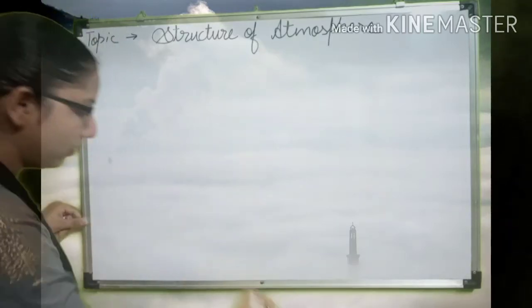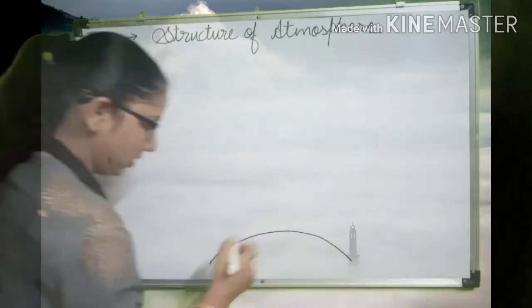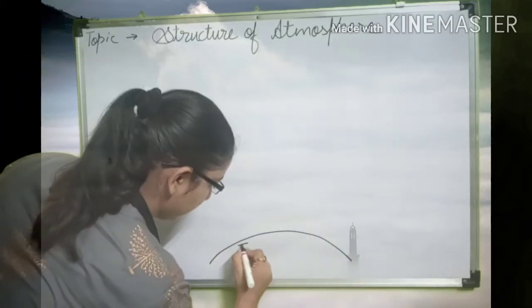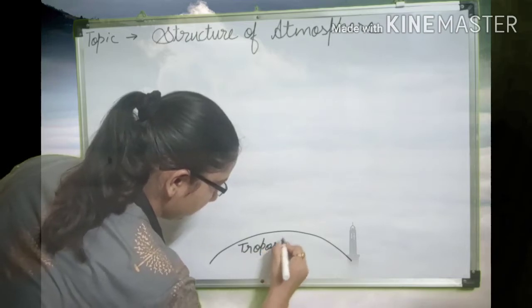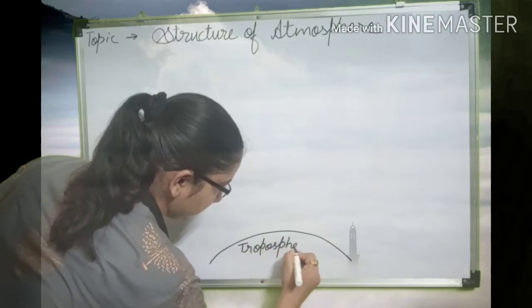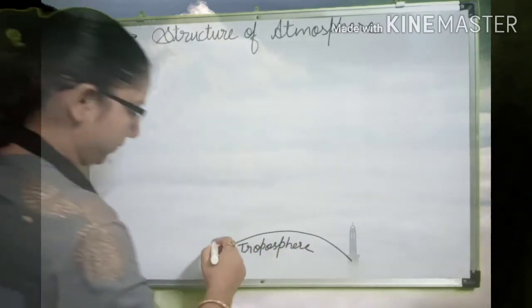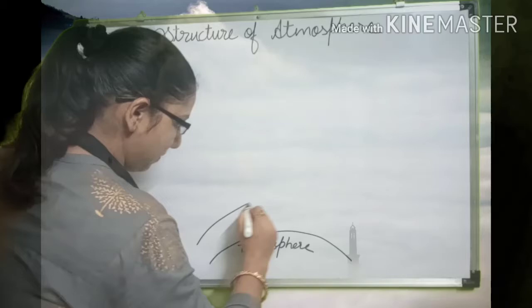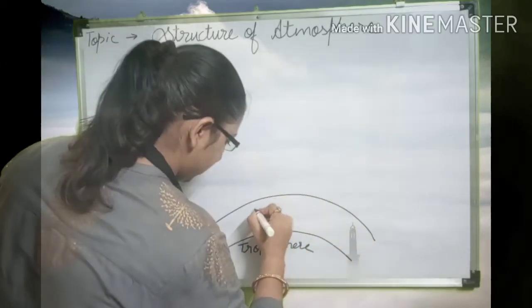If we talk about the lower part of our atmosphere, it is known as the troposphere. It is the lowermost part of our atmosphere. Then the second part of our atmosphere is the stratosphere.